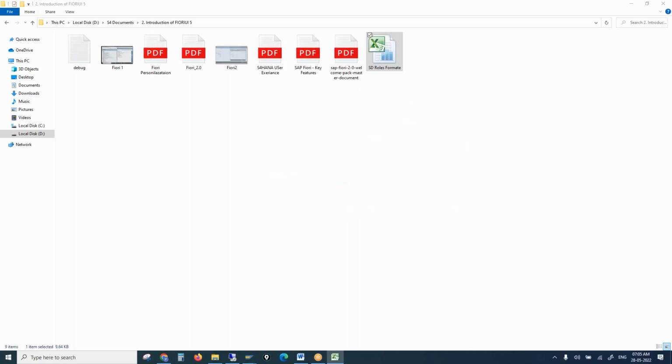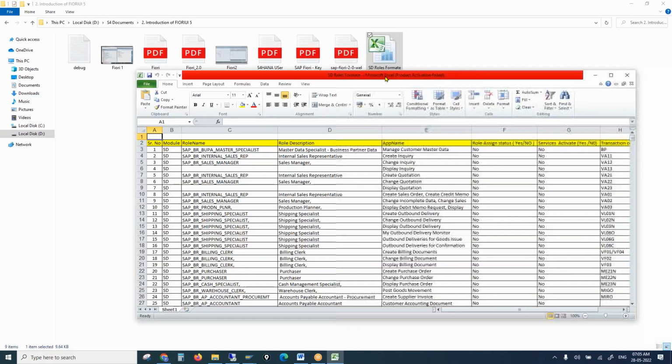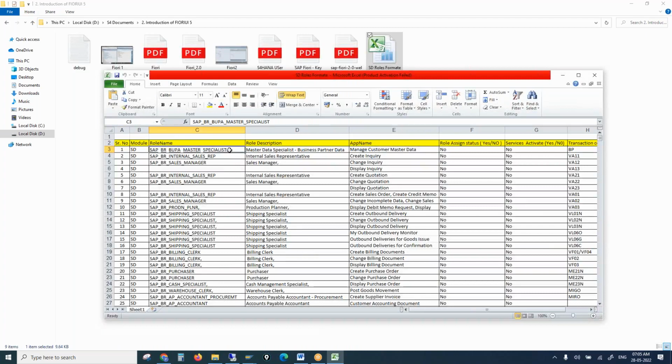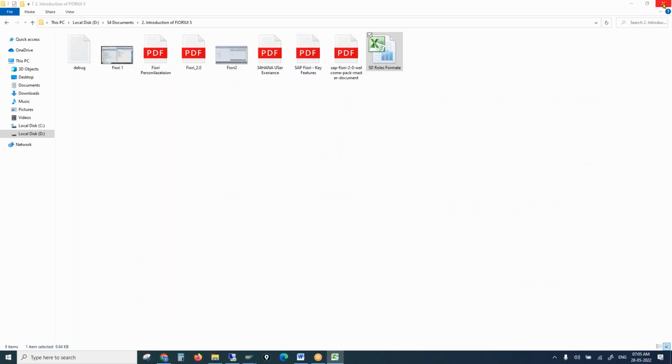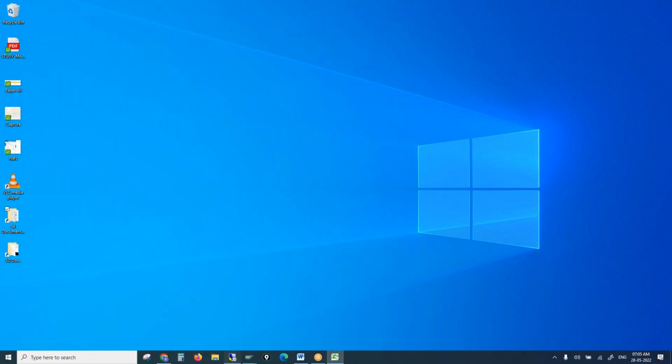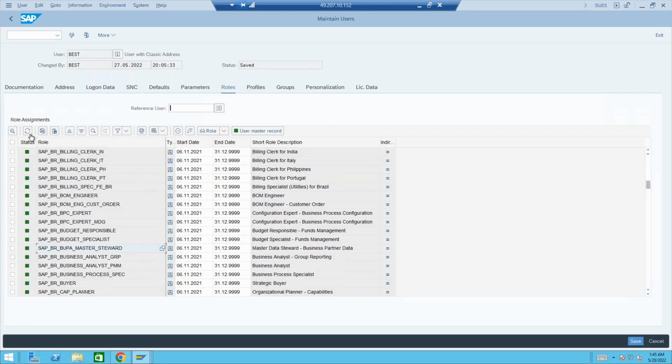SAP_BR_BUPA_MASTER_SPECIALIST. So this is the role which will give us access on the Fiori to create a business partner. Let me put back this particular role in the system. In the last session in Fiori, we have removed this. So insert in new row.